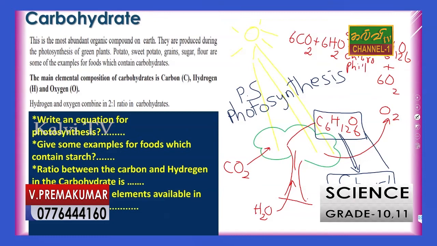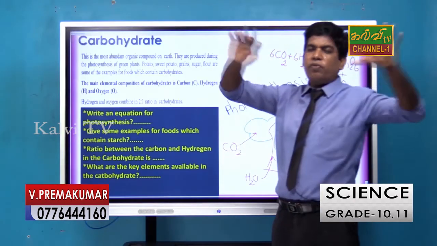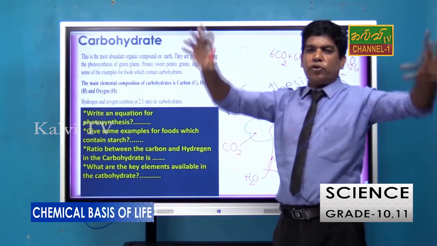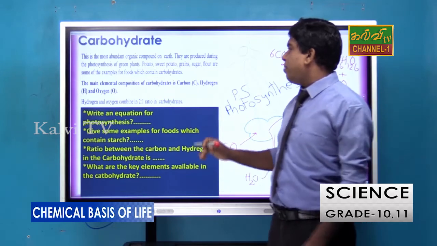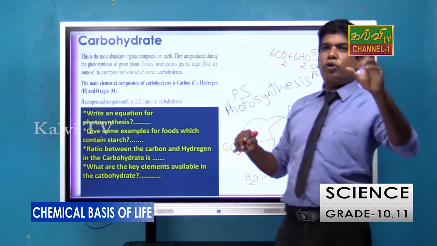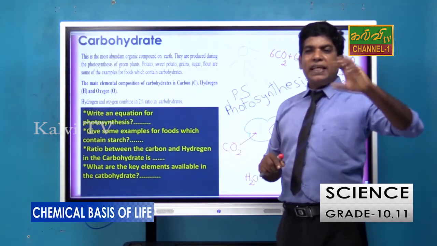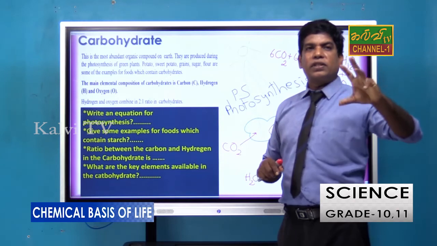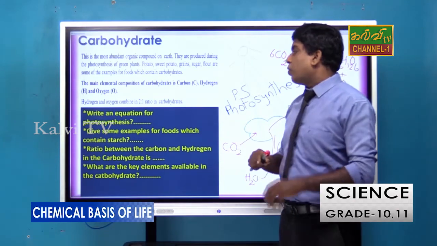This is the most abundant organic compound, meaning that over vast areas there are plants which can produce carbohydrate through photosynthesis. The main elements of composition are carbon, hydrogen and oxygen. We know that C6H12O6 means glucose, with carbon, hydrogen and oxygen available in the glucose.